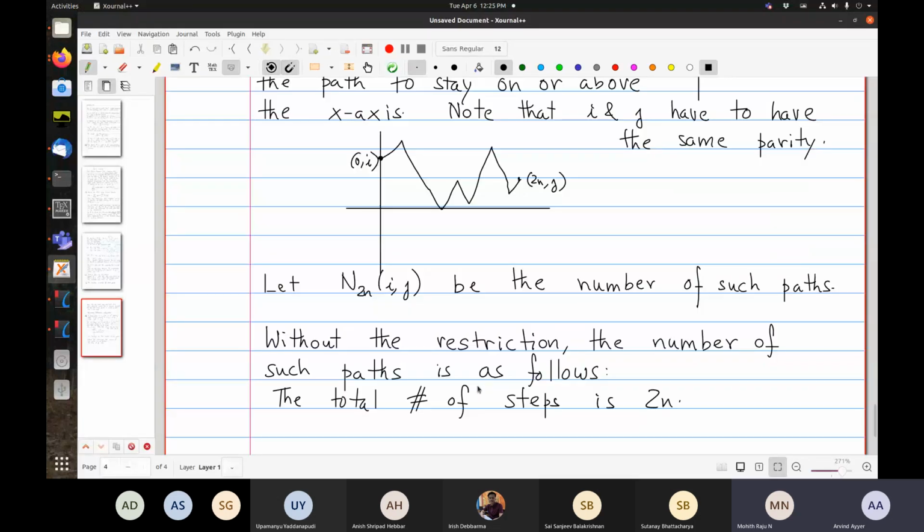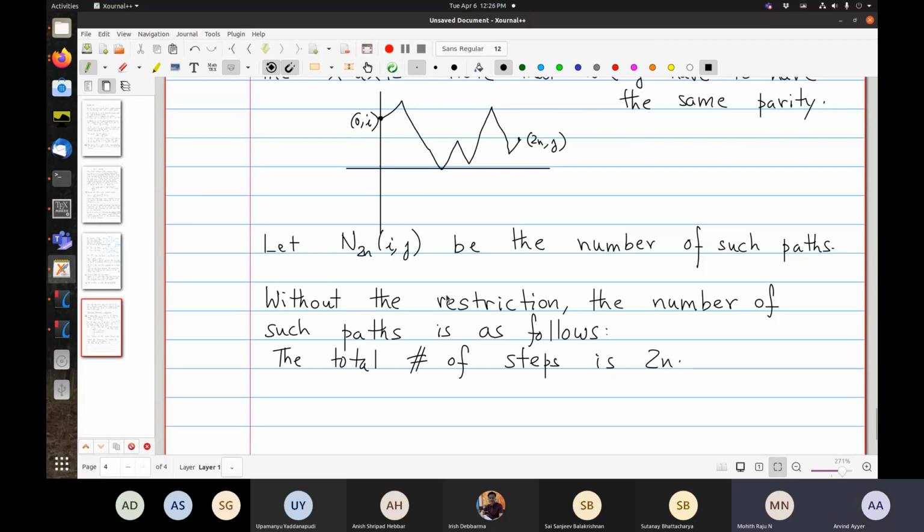There are two types of steps, one is going up and one is coming down. If you just consider ups and downs, the total thing you need in the end is to go down by i minus j, or go up by j minus i. Correct. So if we consider them as 1 and minus 1s, if we add up 2n such 1s and minus 1s, we should get j minus i.